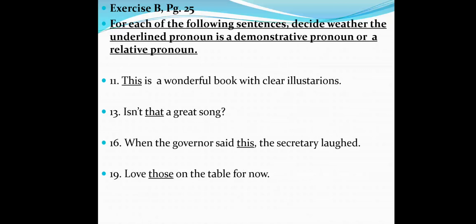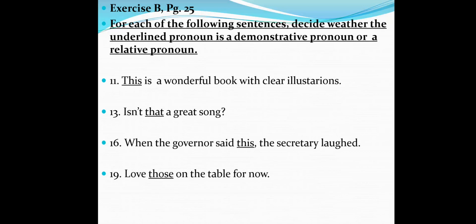On the same page, we have another exercise, exercise B. For each of the following sentences, decide whether the underlined pronoun is a demonstrative pronoun or a relative pronoun. Number 11. This is a wonderful book with clear illustrations. The word this is a demonstrative or relative pronoun. 13. Isn't that a great song?